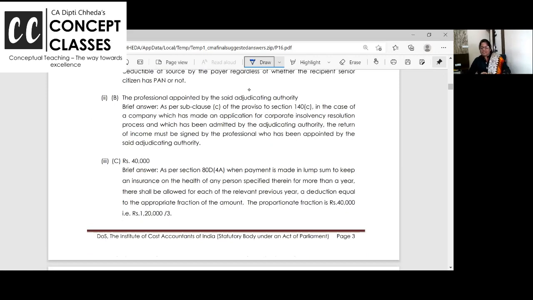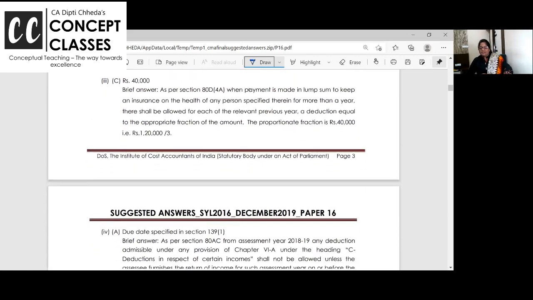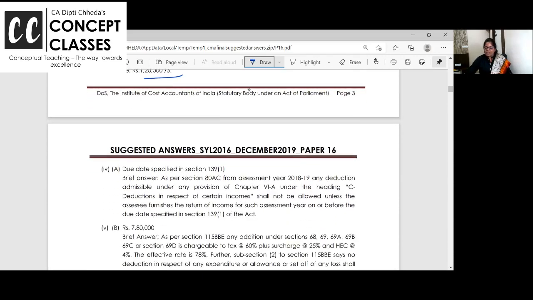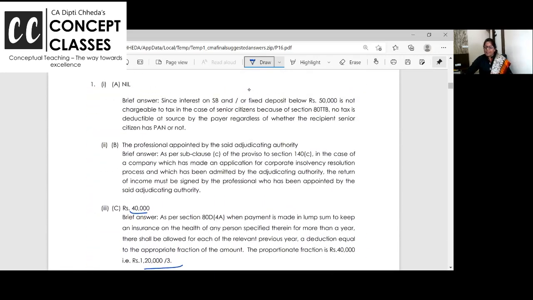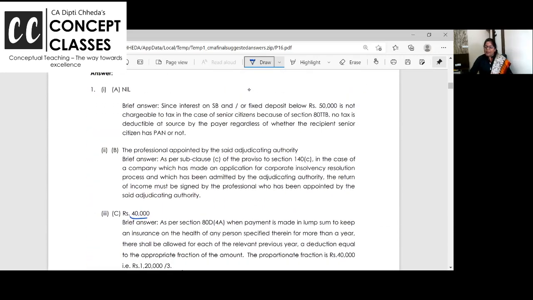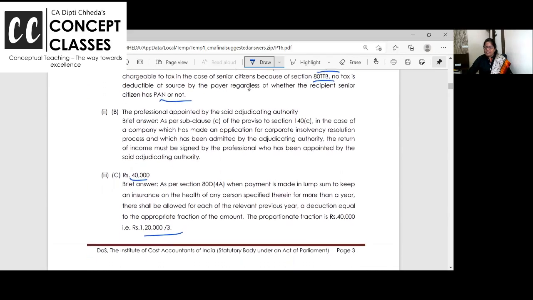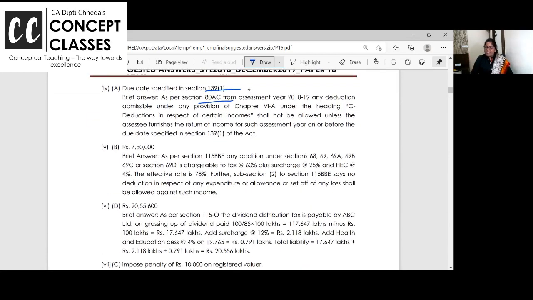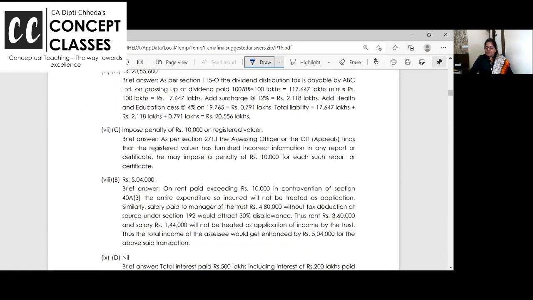And these are the answers. See, 1/3 of ATD is allowed 40,000. पैन कार्ड नहीं दिए तो 50,000 के लिए ATTB का रिडक्शन मिलता है. Due date of filing the return 138 in ATAC to claim major deductions. Tax is 78%, so 780. Dividend अभी छोड़ दो नहीं.